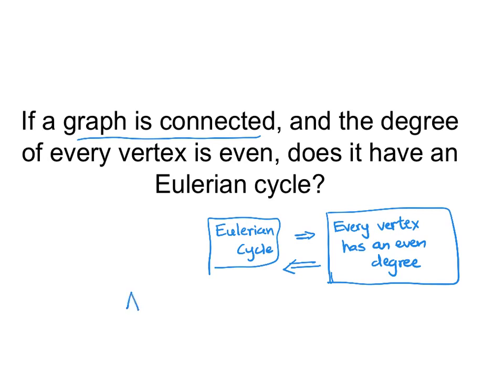Now, in general, in logic, if we have a statement A implying statement B, it's not necessarily true that statement B has to imply statement A. So, for example, if I tell you that a given figure is a square, you can conclude that this figure must be a rectangle. But just because it's given to be a rectangle doesn't mean that it necessarily has to be a square. Every square is a rectangle, but not every rectangle is a square.